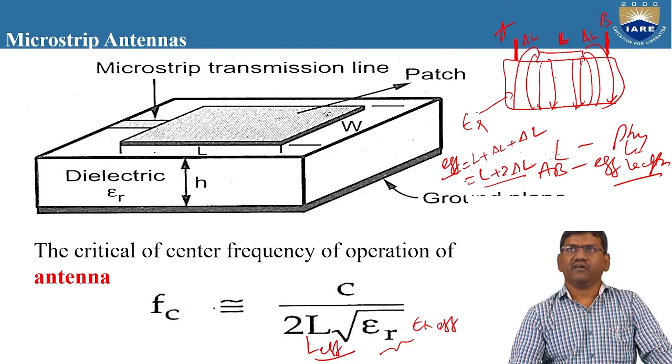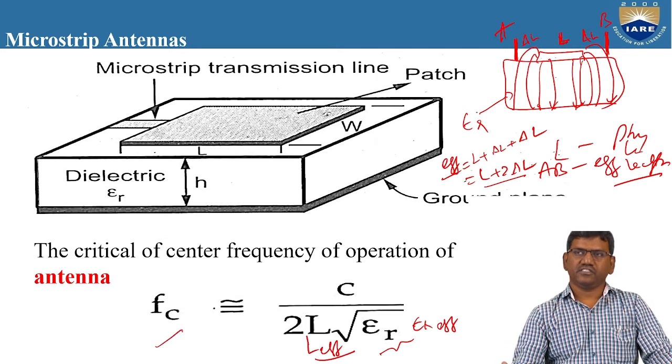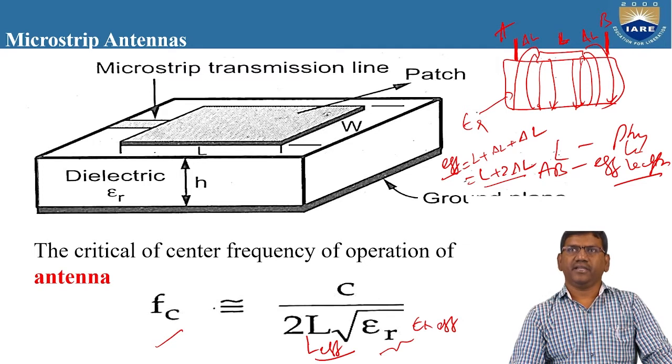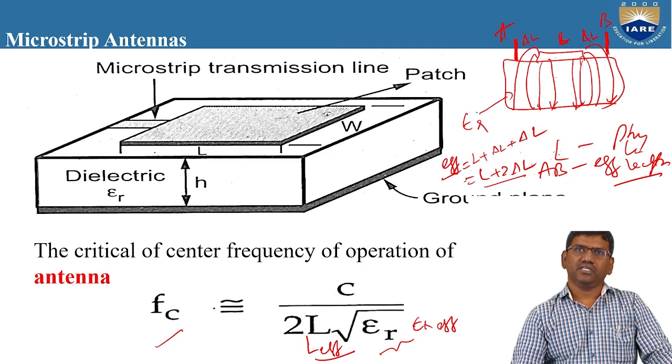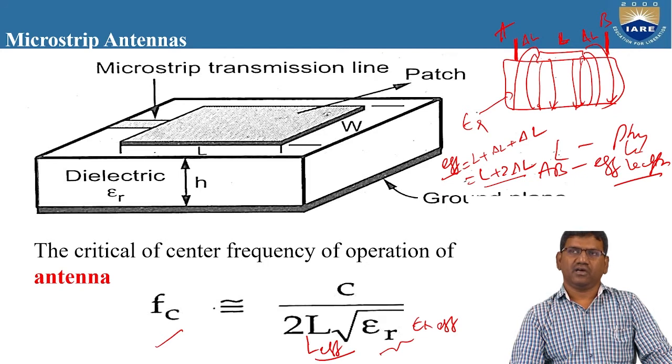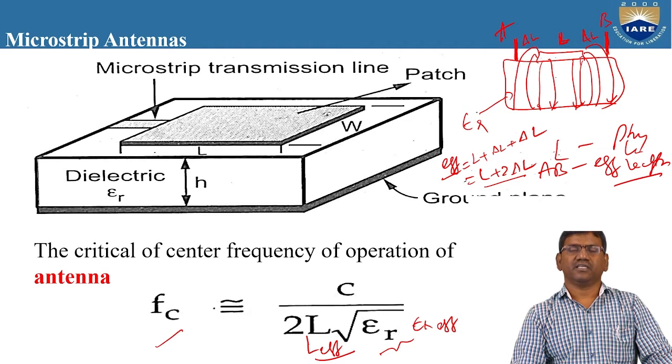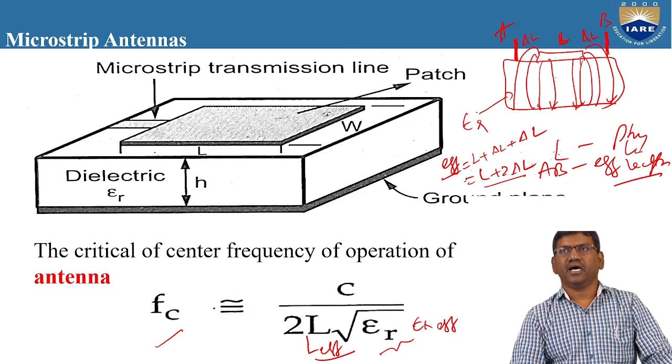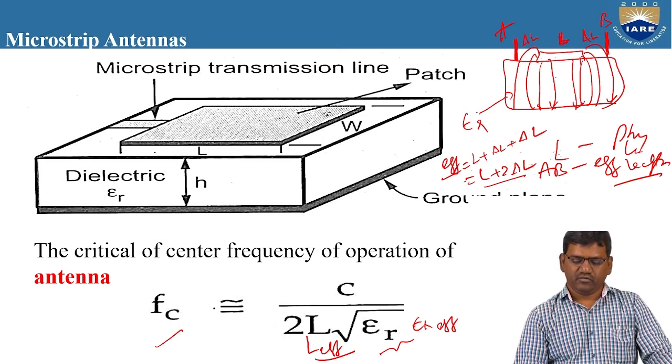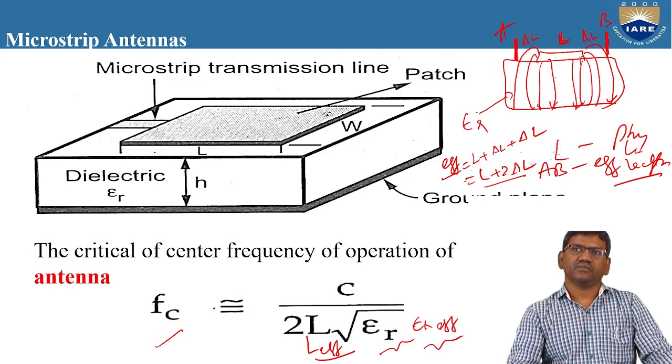That means the dielectric value of the air has to be considered in the center frequency of operation, along with the dielectric value of the substrate. So the combination of these two we write simply as epsilon r effective.